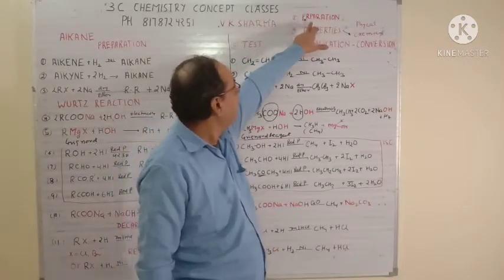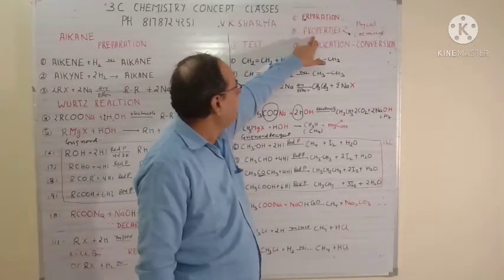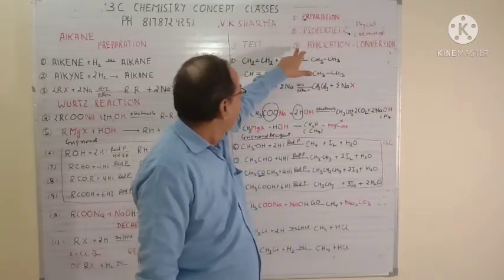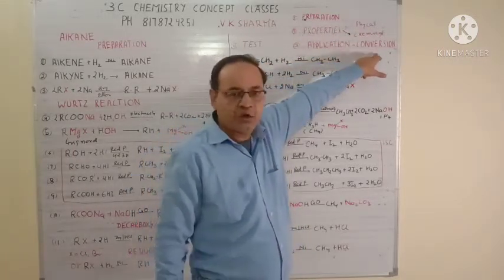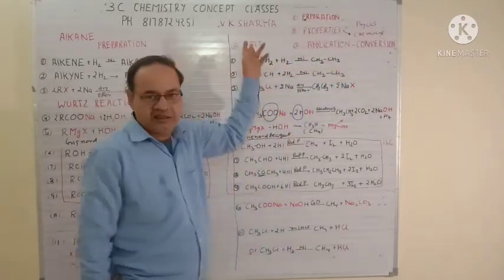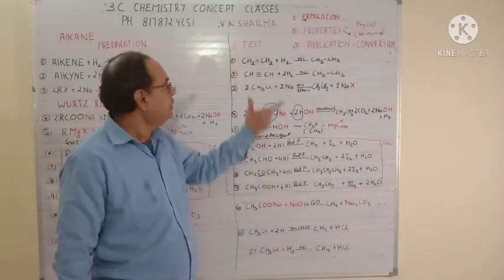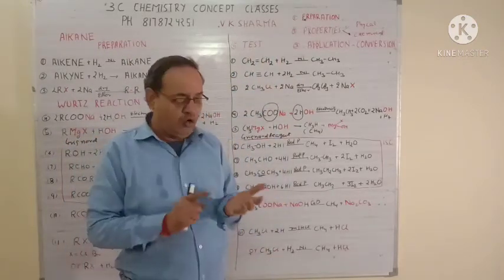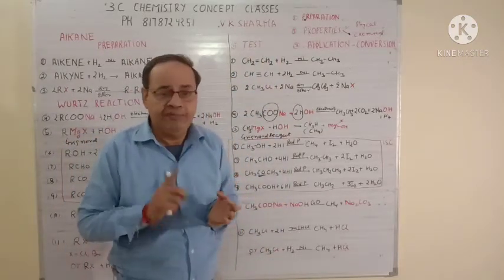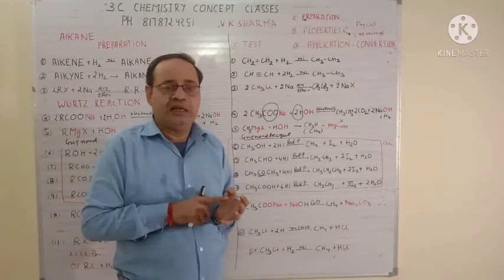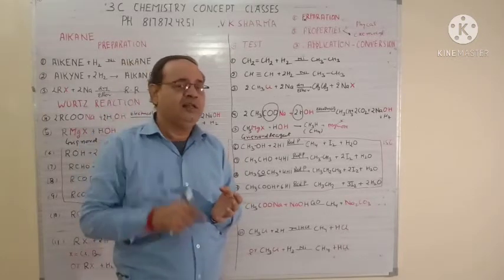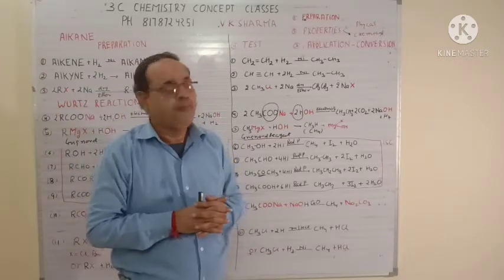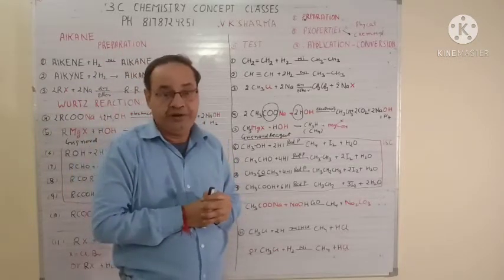First is a preparation, second is a property which includes physical property and chemical property. Third is an application which is known as conversion. And fourth is a test that is called distinguish. These four topics we have to study for all chapters, out of which alkane, alkene, alkyne and benzene are in the 11th class. Rest of the groups are in 12th class and that will come around 20 to 25 marks in 12th class. So that is the weightage out of 70.